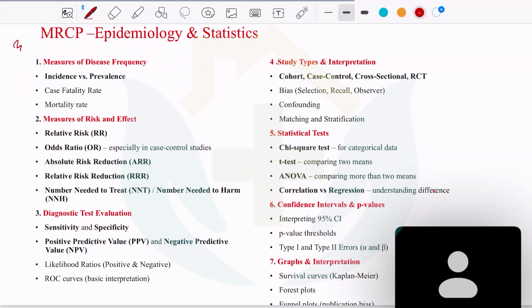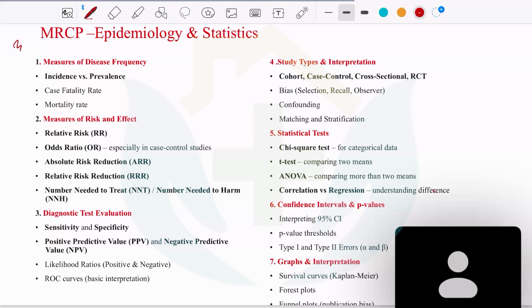The second one will be the types of study. You will be given a study format and asked to identify whether it is a case control, a cohort, or a randomized control trial. After that, you will be asked to calculate the risk and effects, so the relative risk and odds ratio.